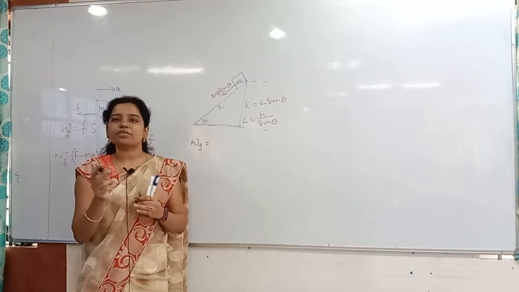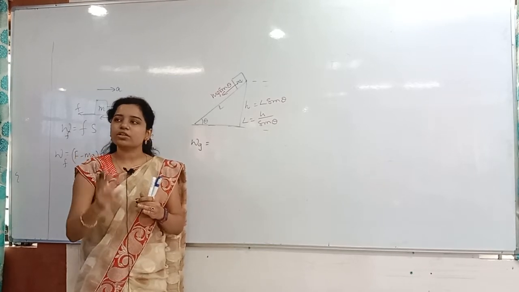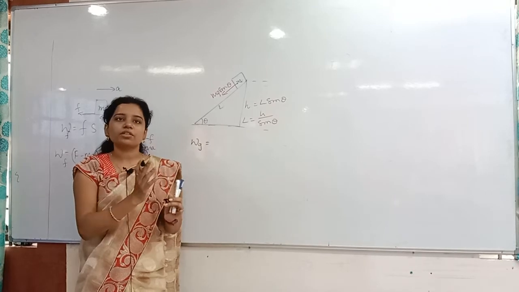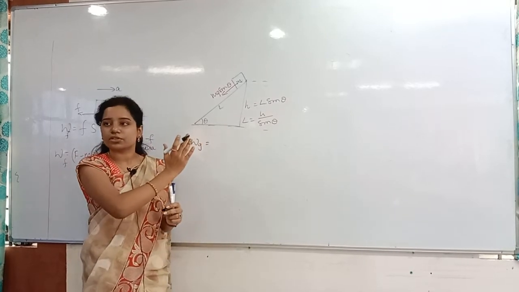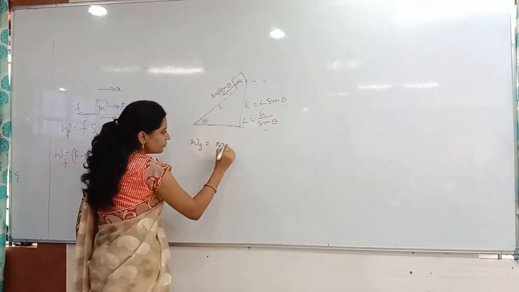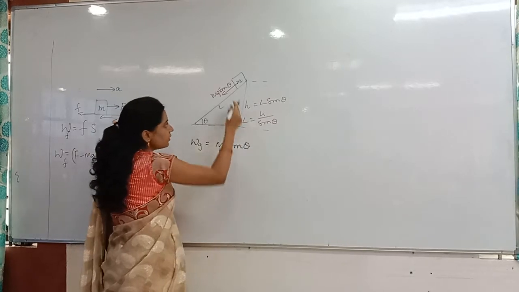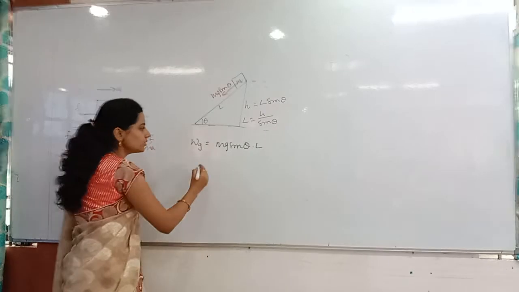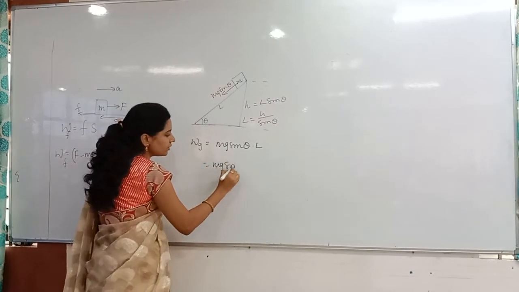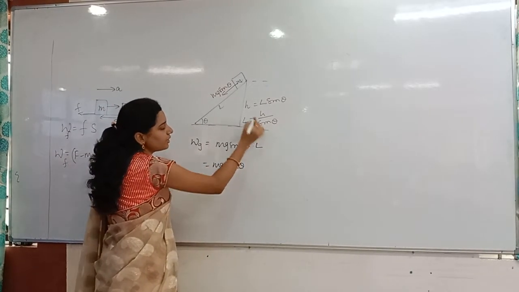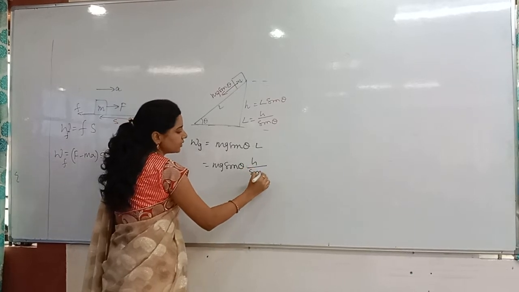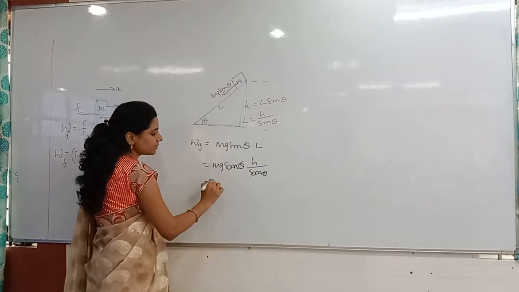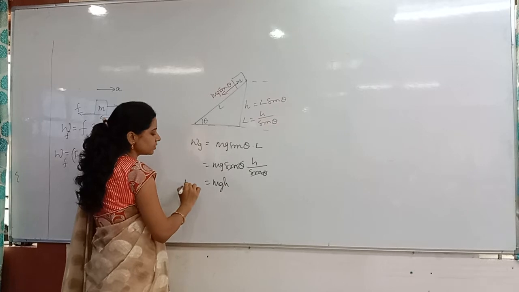Always along the force, we have to consider any other direction. If it is not along the force, you have to make it along the force. So mg sin theta along the force, how much distance is it covering? L distance. So mg sin theta into, in place of L, I can write H by sin theta. Sin theta gets cancelled. What is the answer now? mgh is the work done.